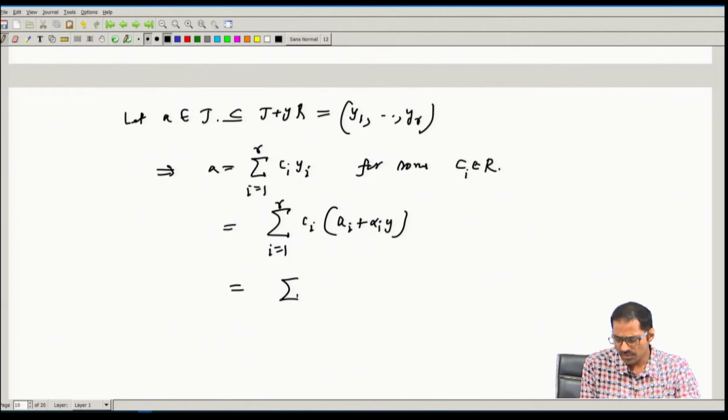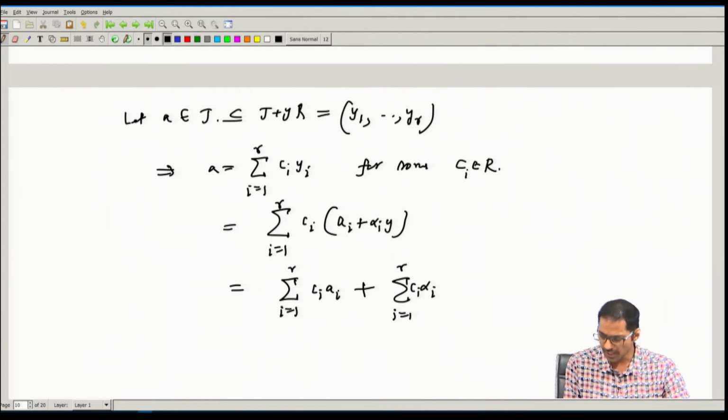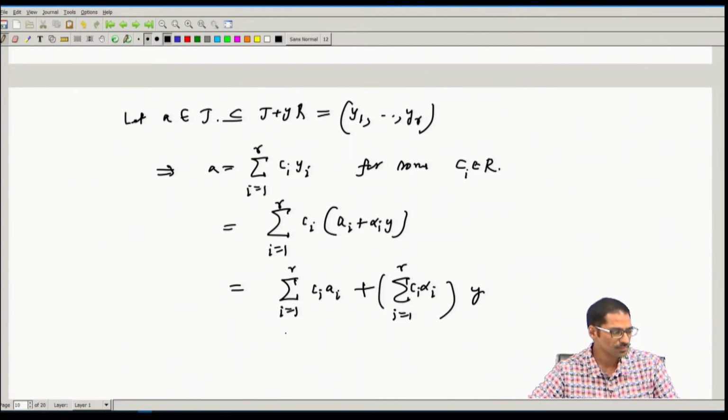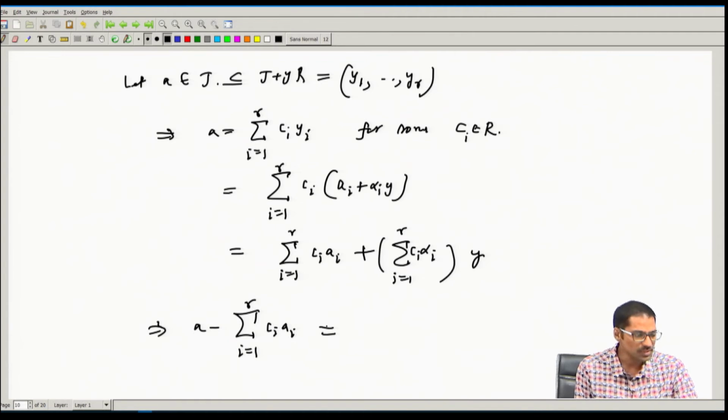Now this is summation i from 1 to r ci ai plus summation i from 1 to r ci alpha i, this into y. Okay. So this means a minus summation i from 1 to r ci ai is equal to summation ci alpha i from 1 to r times y.